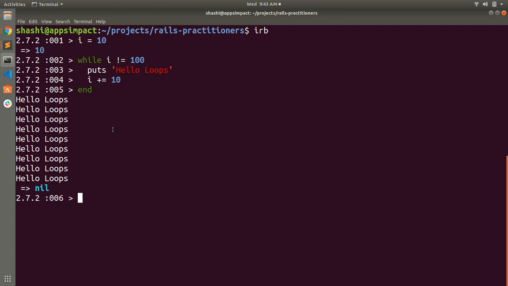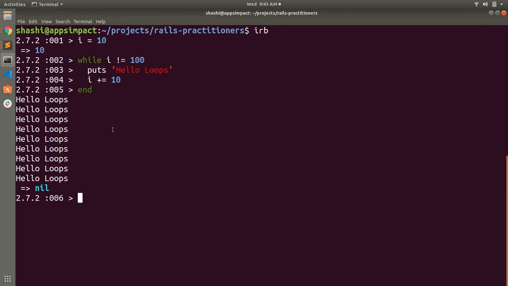But now if I declare i as any even or odd number, let's say i equal to 1, 2, 3, 4, 5, any number between 1 and 9, then this loop will fall into infinite execution, because it never meets the condition required to exit the loop, that i not equal to 100.